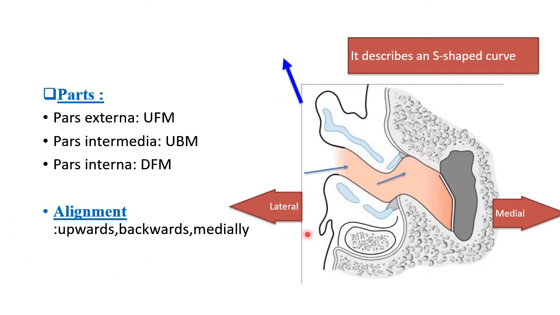Remember, this external acoustic meatus is not a straight tube, it has an S-shaped curve. So in order to see the tympanic membrane through the ear speculum, you need to pull this upwards, backwards and laterally, so that you will get a straight line to see the tympanic membrane.